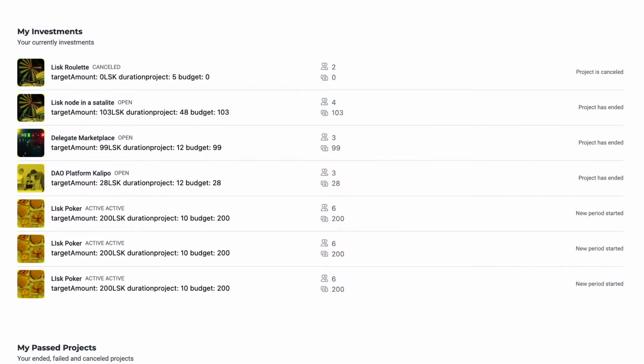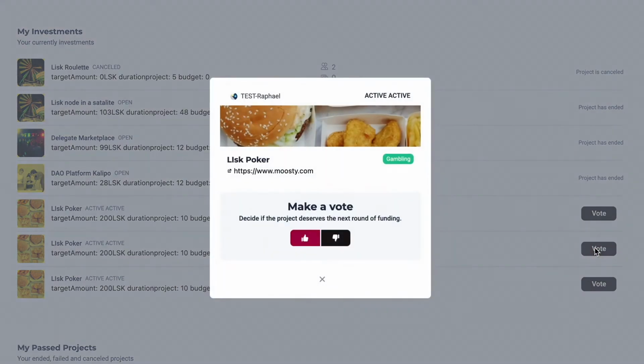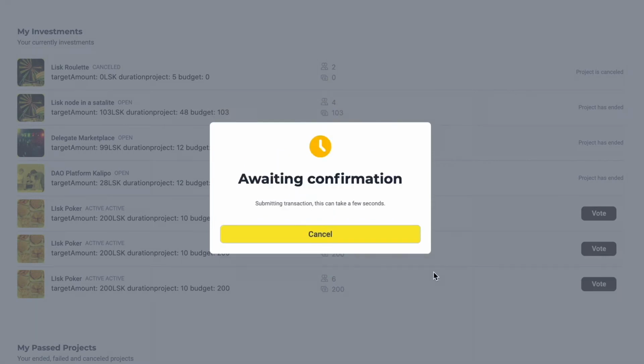From an investor's perspective, we can see here an overview of all the investments. At the right we can see there are several investments in Lisk Poker where the voting will start in a few seconds. So it means we are at the end of a period and we can decide if we want to move on with the project. So now we are able to vote, so we click vote, we can say yes or no. Here we will vote yes, confirm transaction, we wait for confirmation, and it's successful.